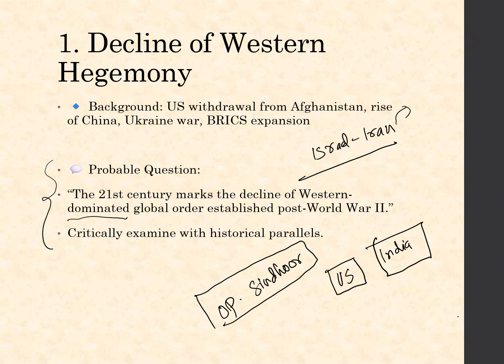So how is this new global order emerging? That will be a potential area for your question in world history, connecting the dots of world history in the context of World War II, as well as connecting the present trend. Now, critically examine with historical pace, because this will be an added option for you if it is a question purely for world history. But if it is a question for IR, you can expect this alone. Okay, even that is possible.